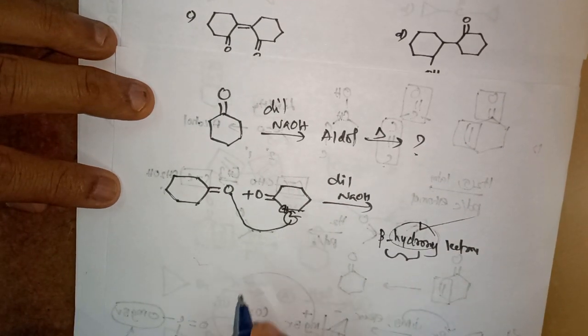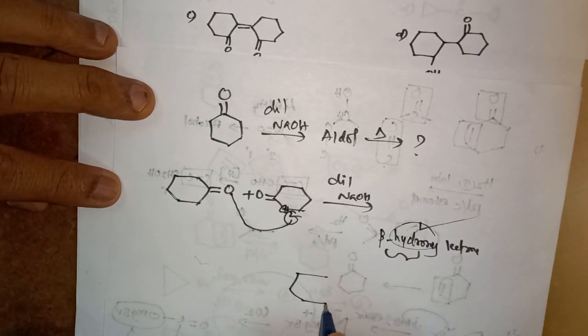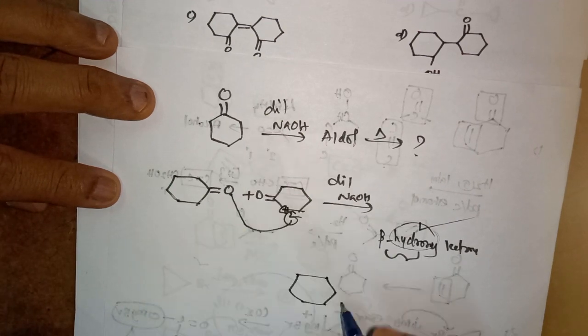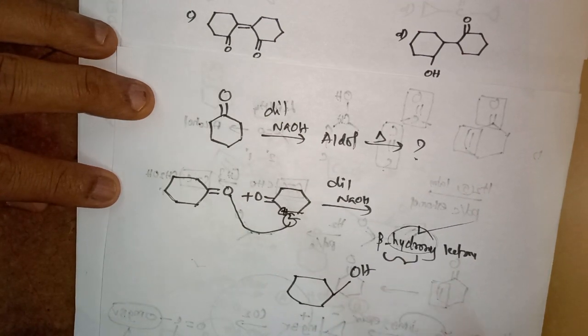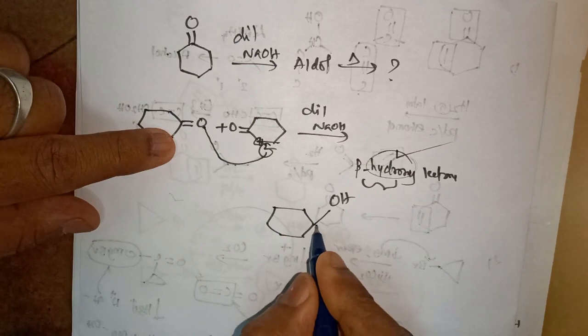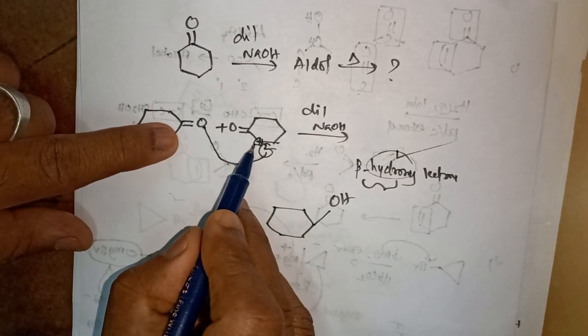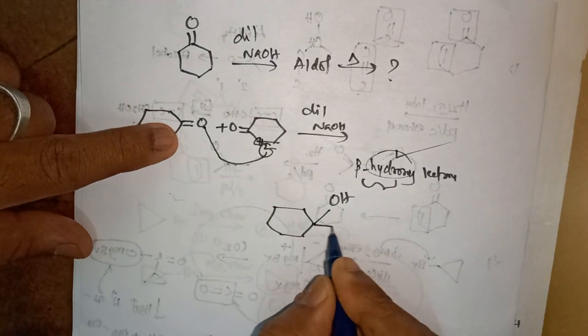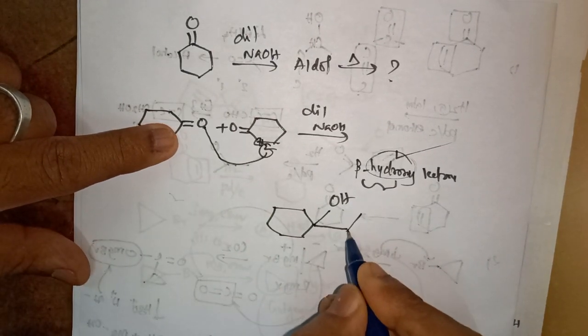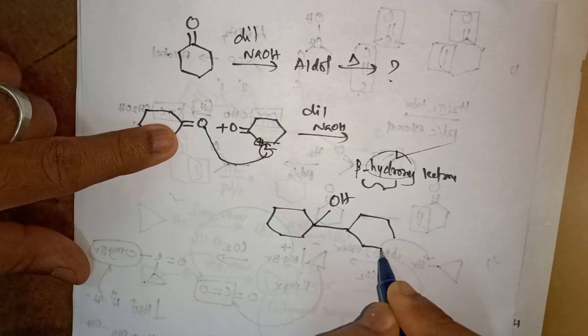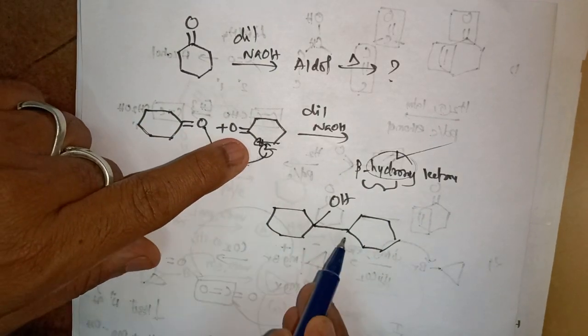Once it makes the hydroxy group, I write the product. It is hydroxy. What remains adds? This carbon adds to this, lengthening the carbon chain. You see, this carbon is this.